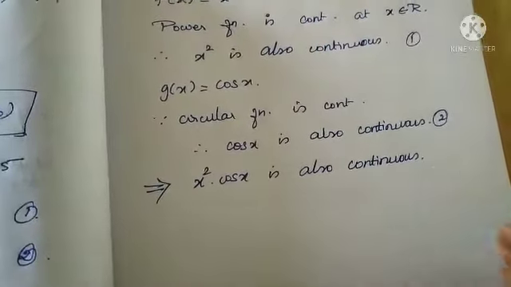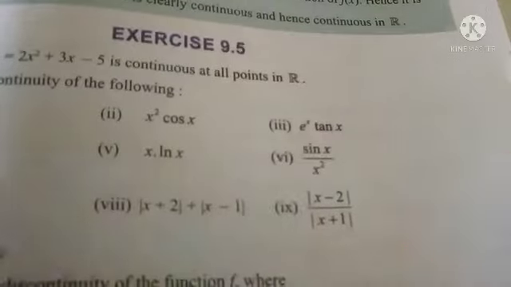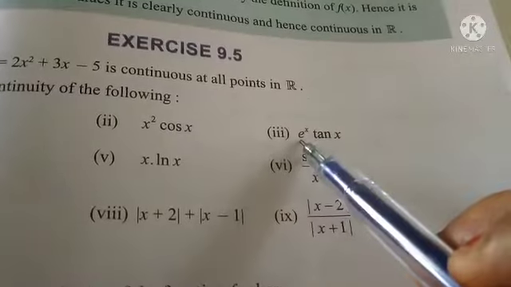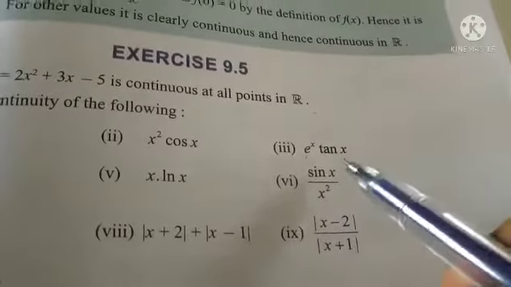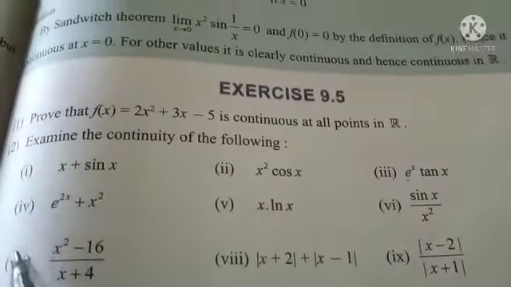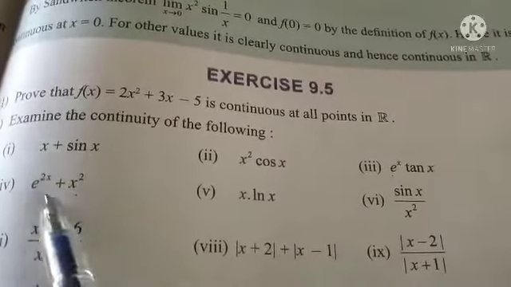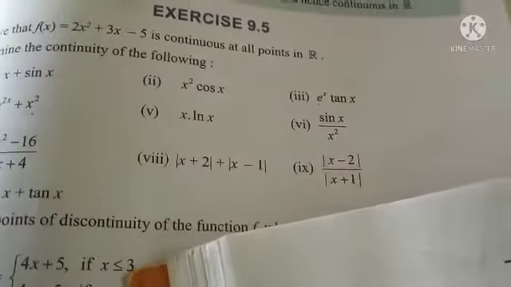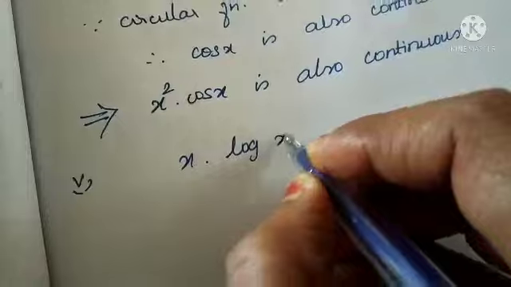So in this way you are going to try the third subdivision. See the book. Third subdivision is e power x into tan x. Can you see? So e power x is what type of function? Exponential function. Tan x is a circular function. Both are continuous. You have to simply write the statement. And same for the fourth, exponential plus power function. So you are going to do third and fourth. You can try, and we move to the fifth subdivision, x into logarithm of x.